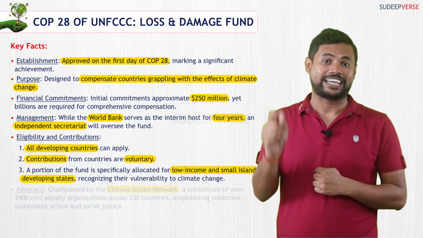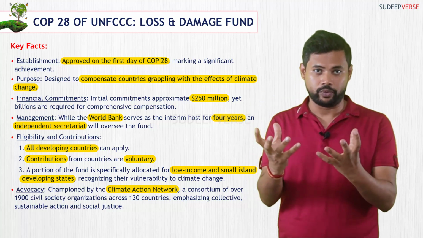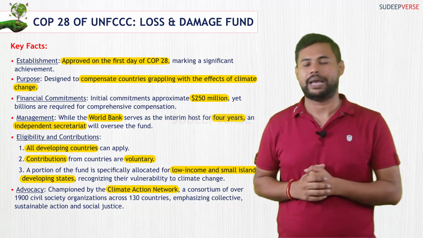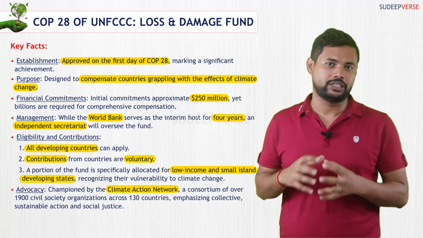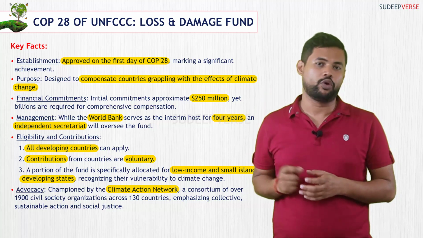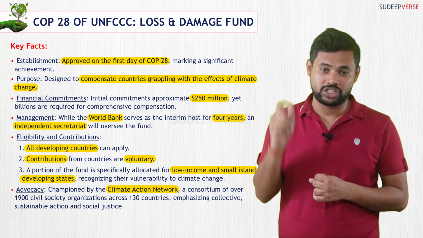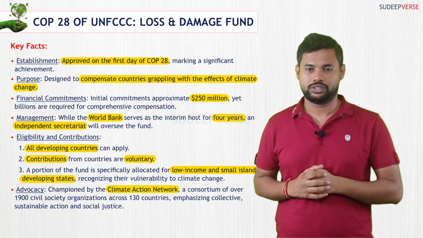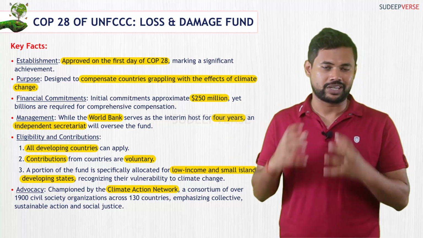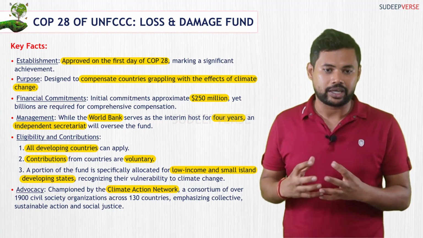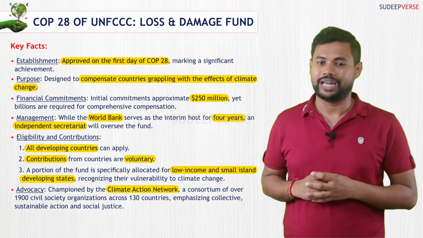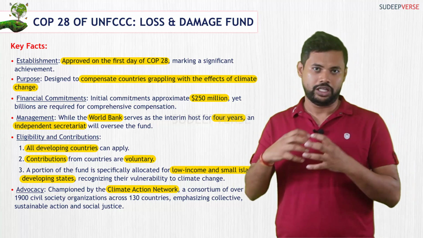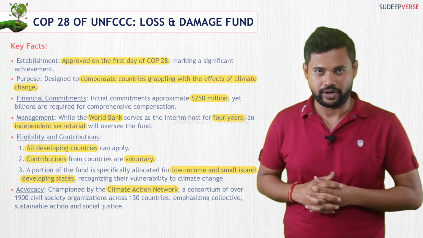And Climate Action Network, this global network, was at the forefront for the success of this loss and damage fund. This Climate Action Network is a global network of more than 1,900 civil society organizations spread over 130 countries. And the main force of this Climate Action Network is collective and sustainable action to fight climate crisis and with that achieve social justice. Hence, they were the proponents of this loss and damage fund.